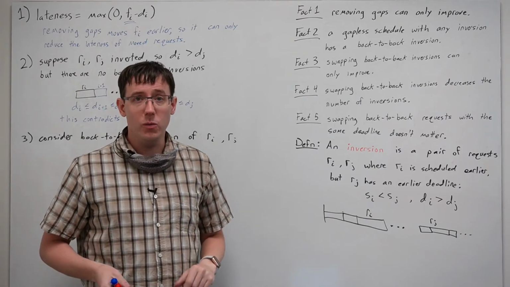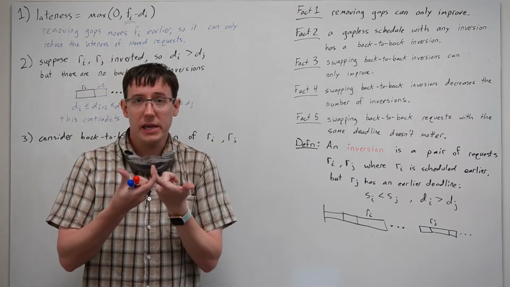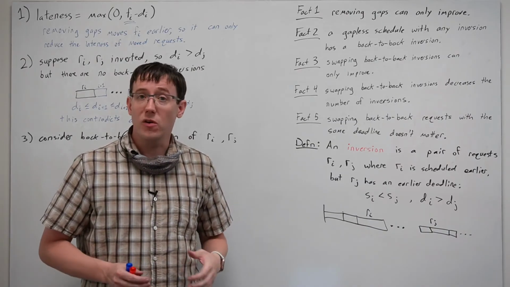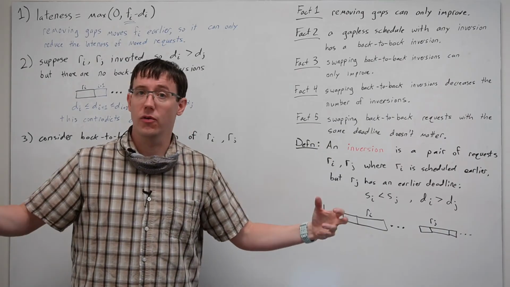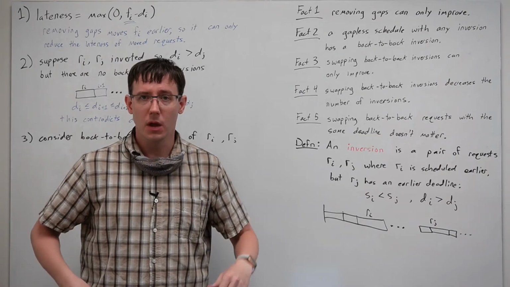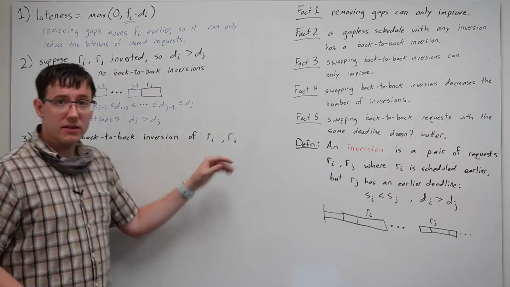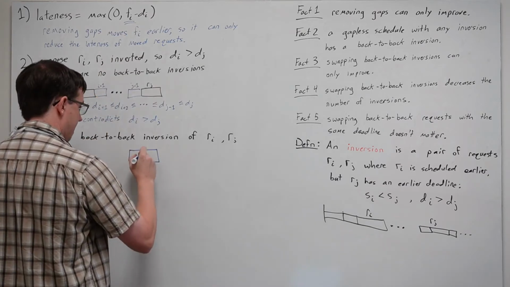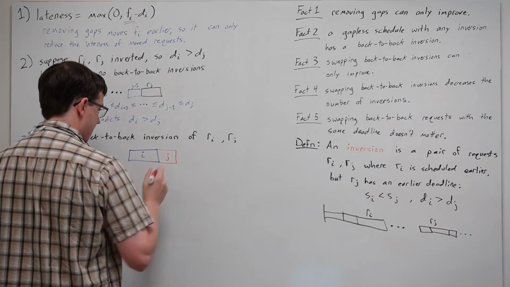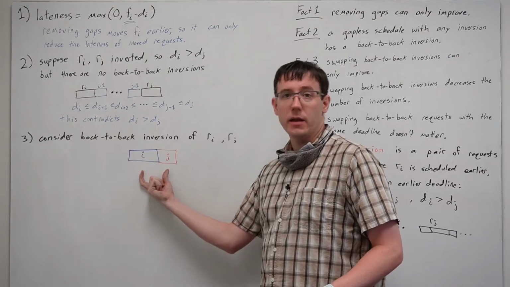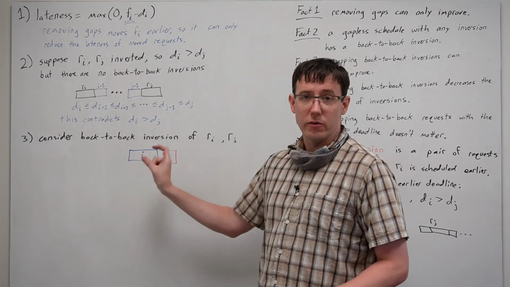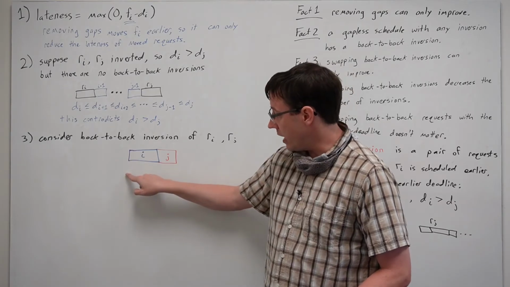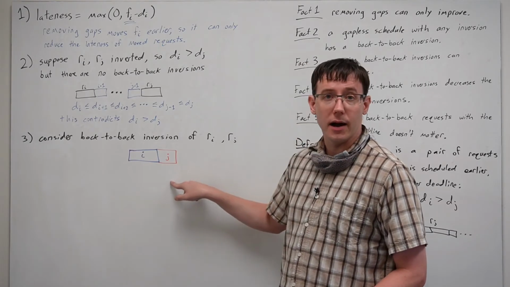For fact 3, we are trying to show that when we make our swap of back-to-back inversions, that's not going to make the lateness of the overall schedule worse. So let's think about two requests that are back-to-back and inverted. And we're going to be swapping these two inverted requests, so we'll end up with a schedule where j comes first, followed by i.